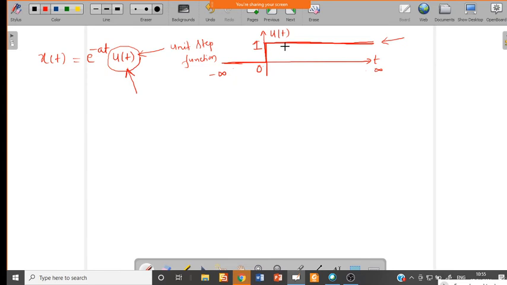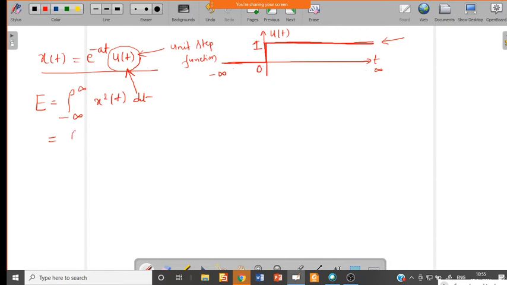Yes, sir. Okay, so now we can find the energy. We know the energy equation, which is the integral from minus infinity to plus infinity of x square of t into dt. Now put in the given x of t. Since u of t is multiplied, from minus infinity to 0 the value is 0, and 0 multiplied by anything is 0. From 0 to infinity the amplitude value is 1.